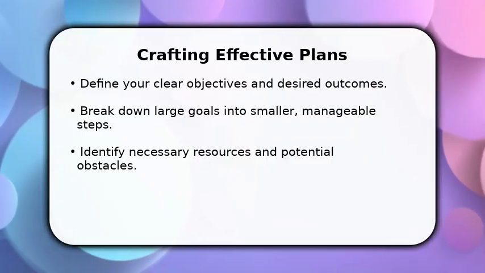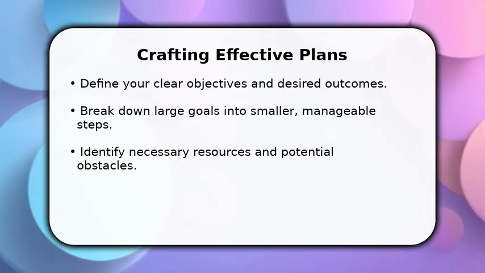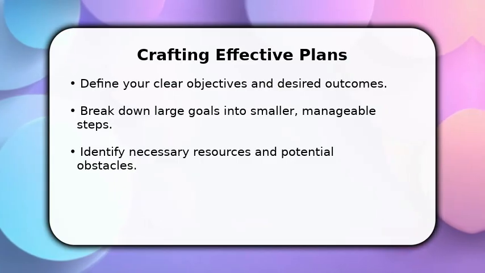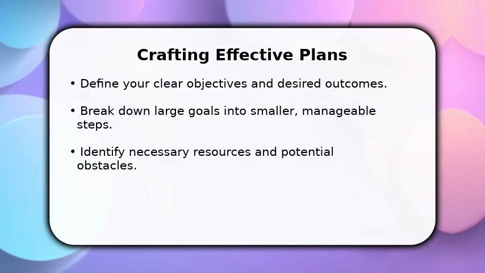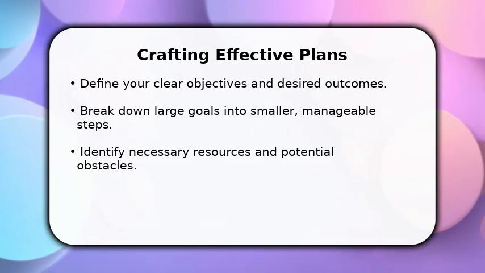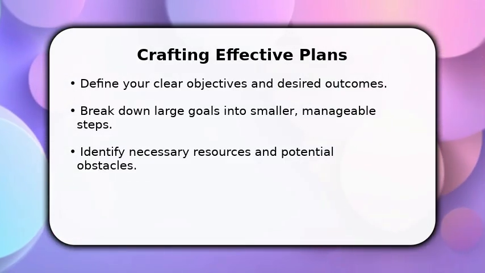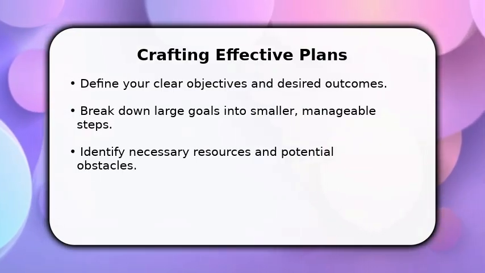In this video, I will explain how to make sound plans. First, clearly define what you want to achieve. This involves setting specific, measurable, achievable, relevant, and time-bound goals. For instance, instead of "get fit," aim for "run a 5-kilometer race in under 30 minutes within 3 months."